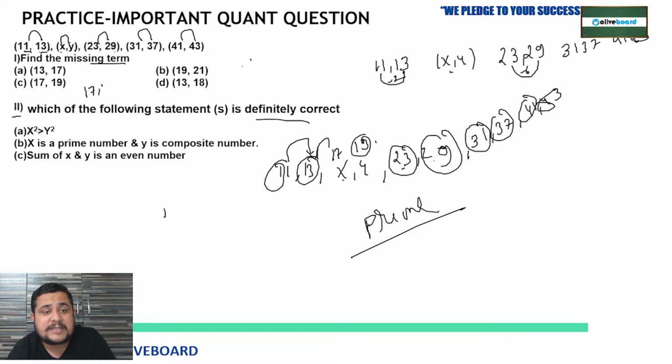Those numbers will be 17 and 19, which is available in option C. Got it? Now see the second one.